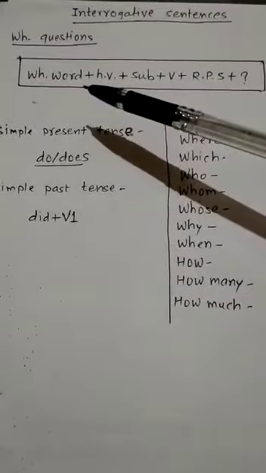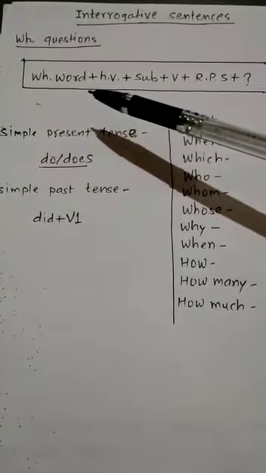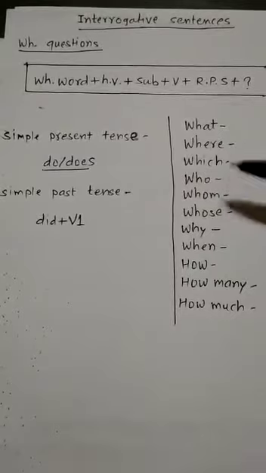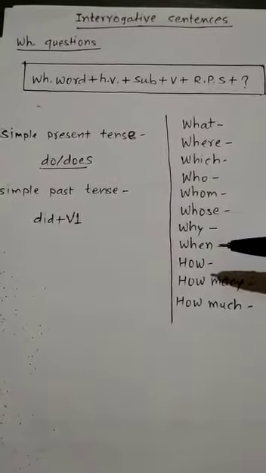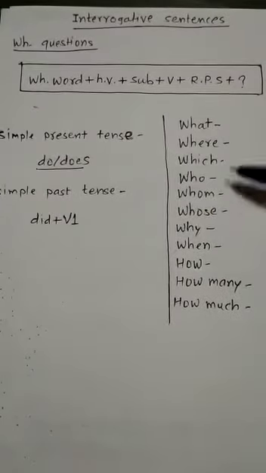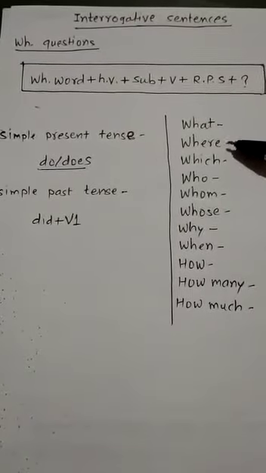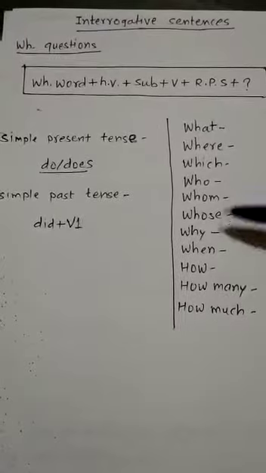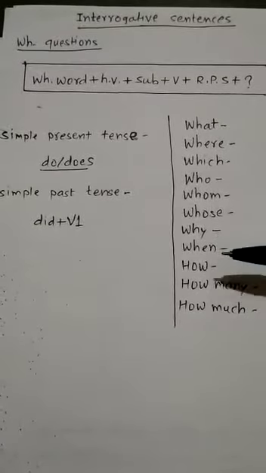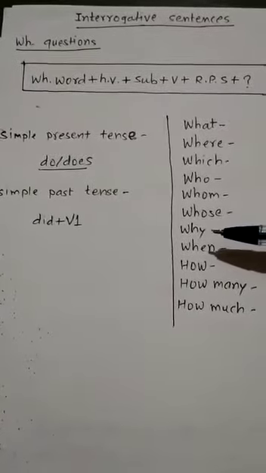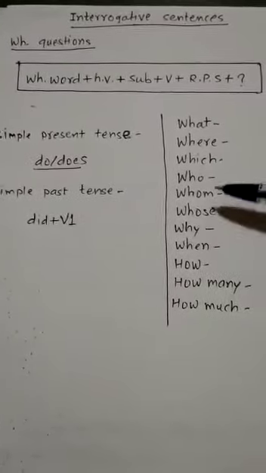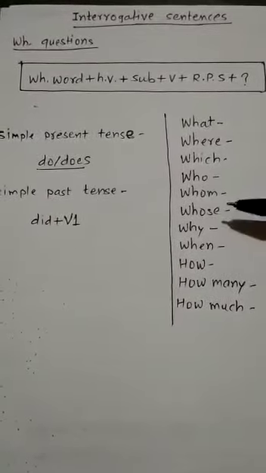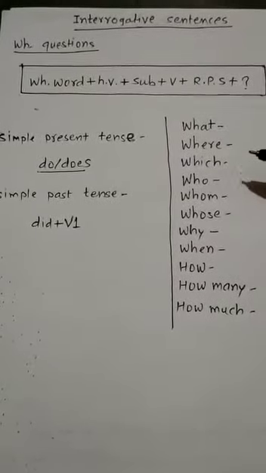First of all, you will have to select the suitable WH word. If a time related thing is there, you will select when. Then if a place related thing is there, then we will select where. Then if somebody's name is there, we will select who, whom, whose. Then how that incident happened, so we will select why. So in this way, all these WH words play different roles in different questions.